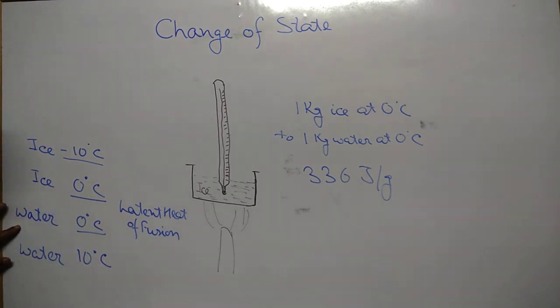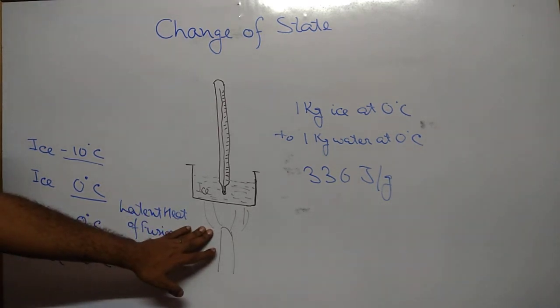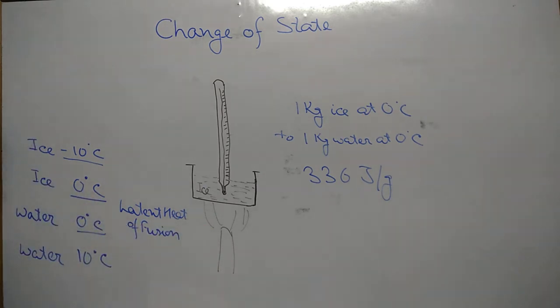Now if we increase the heat further, a condition occurs where water reaches up to 100 degrees centigrade. Clear? At this temperature, if we increase further, water converts itself into steam at 100 degrees centigrade.